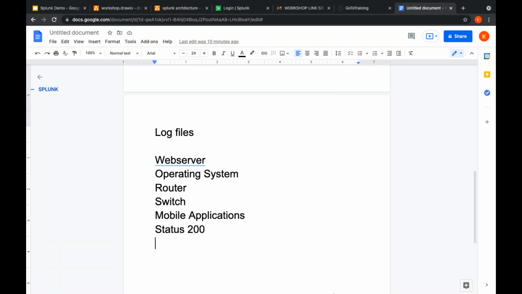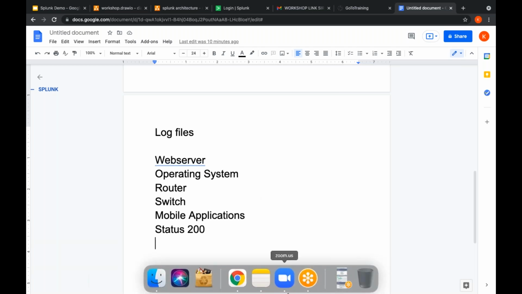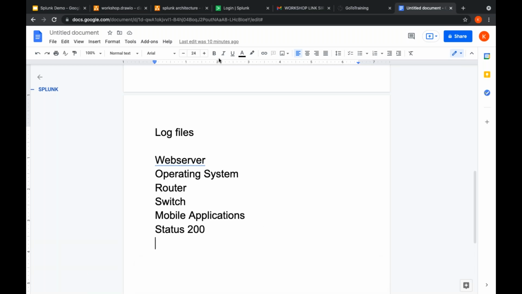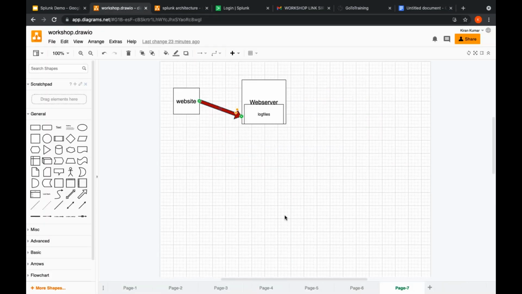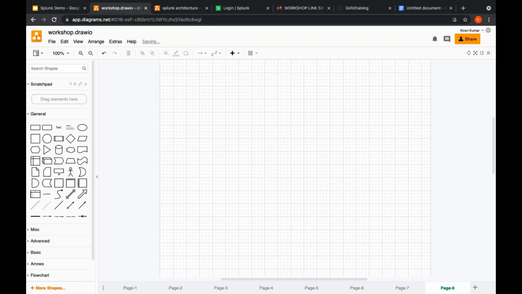But now if you use our technology, what will happen? The development team will be checking first, that is nothing but the web server.